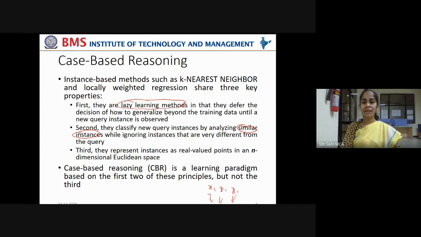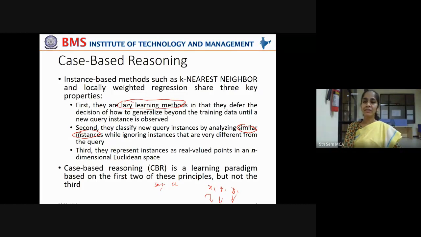If there are attributes like sunny, yes or no, cloudy, yes or no, humidity, high or medium or normal, can you measure the distance between the new data point and the existing data point? It is not possible. Why? Because they are in the form of a word, not a numerical value. In that case, k nearest neighbor doesn't match.